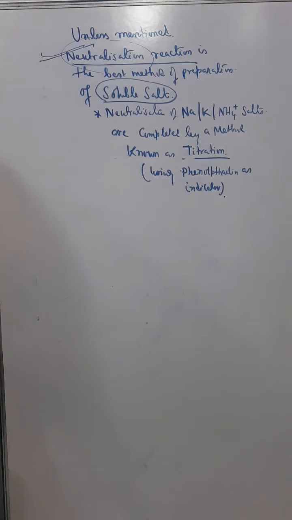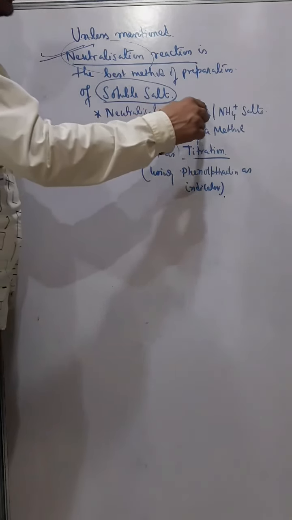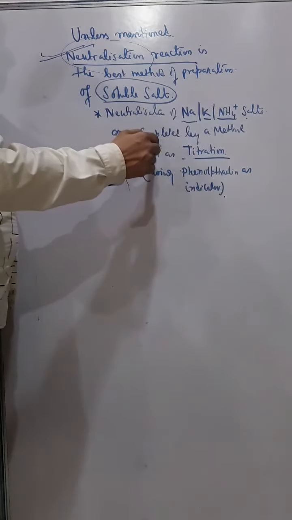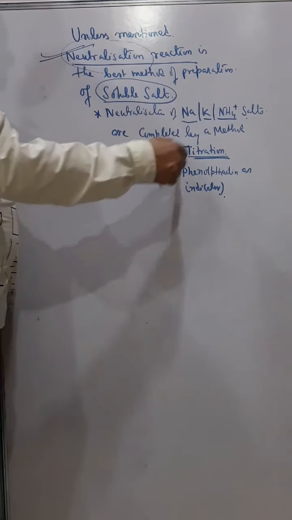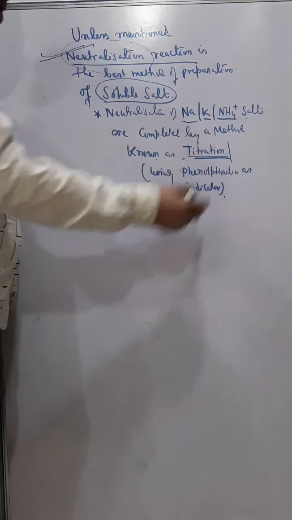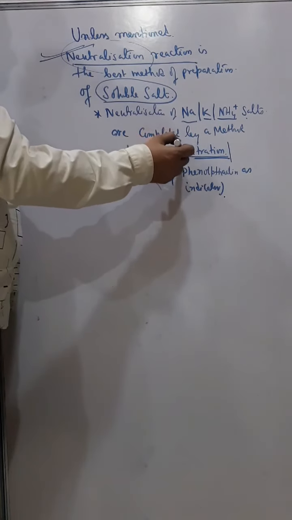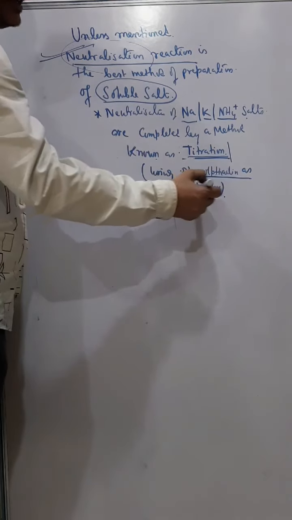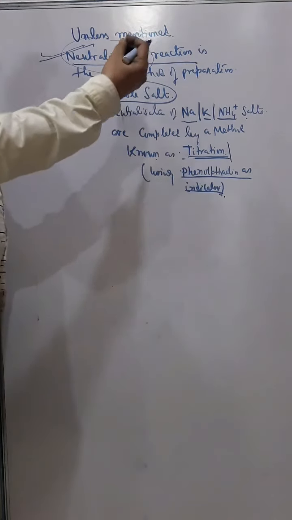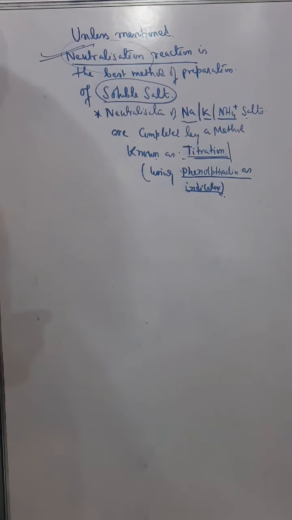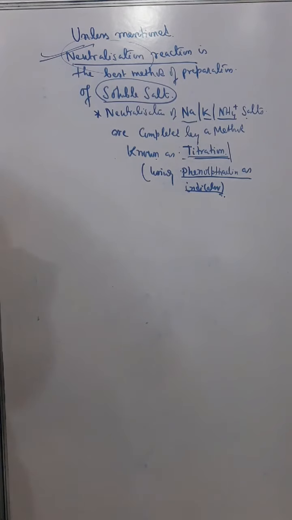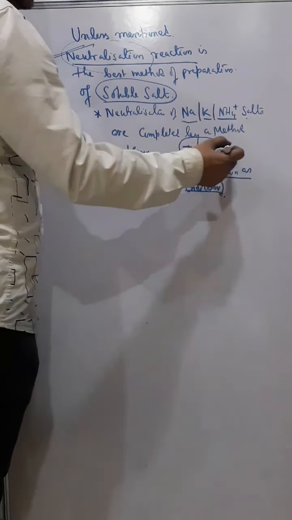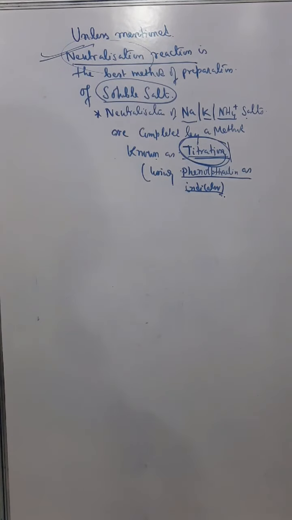And the neutralization of sodium salts, potassium salts and ammonium salts are completed by a method known as titration. That you will learn in higher classes. If you take science in laboratory, you will do. So it's a method of neutralization by using phenolphthalein as indicator. By understanding the color change in the phenolphthalein, we can understand whether the neutralization reaction is complete or not. So this method is also known as titration. So sometimes when the method is titration, you have to understand that it means neutralization reaction. Okay, understand?